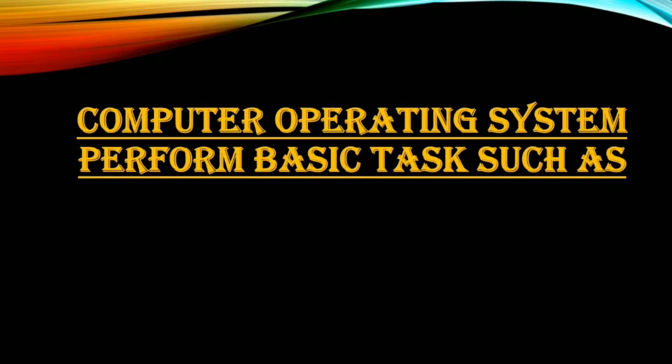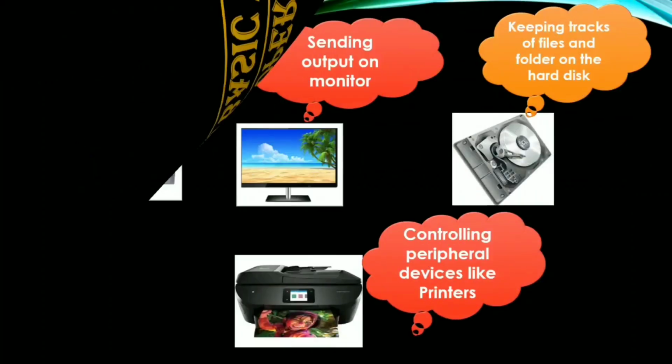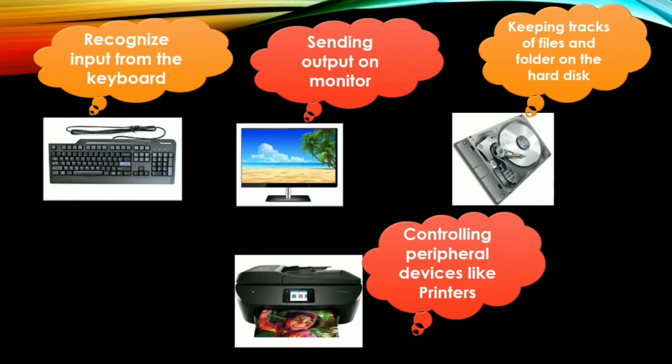After understanding what the operating system is and its work, it's time to understand the basic tasks performed by the computer operating system. So these are the basic tasks which are performed by the operating system. The first is, with the help of keyboard, an input device, recognizing input from the keyboard, then sending output to the monitor, keeping track of files and folders on the hard disk, which is a storage device.